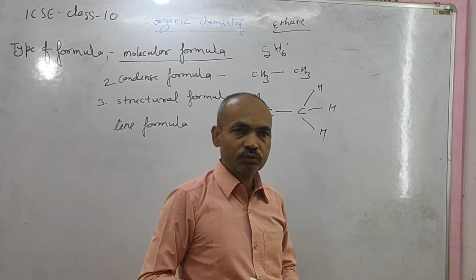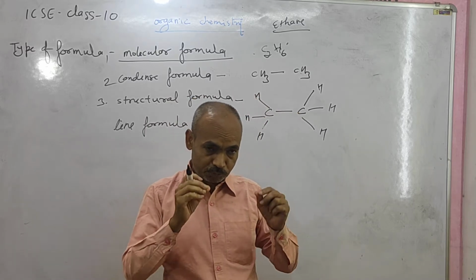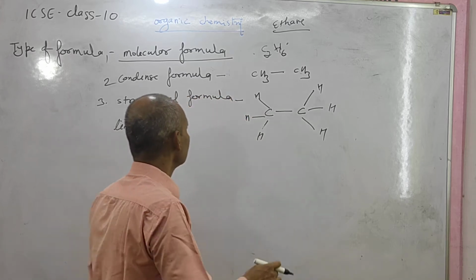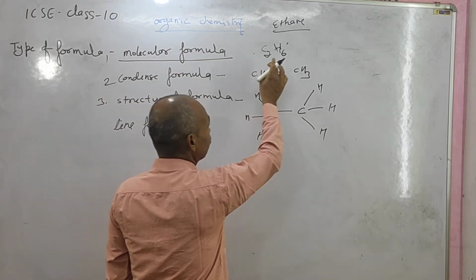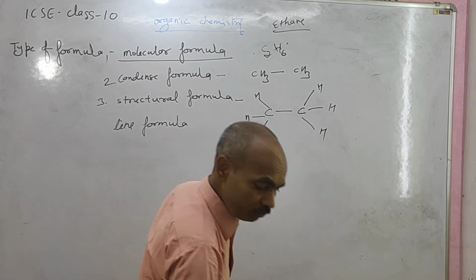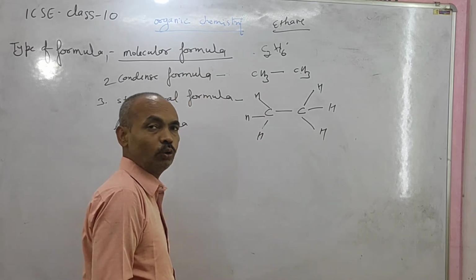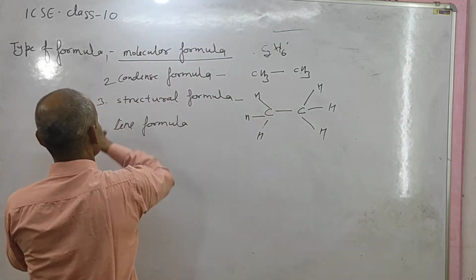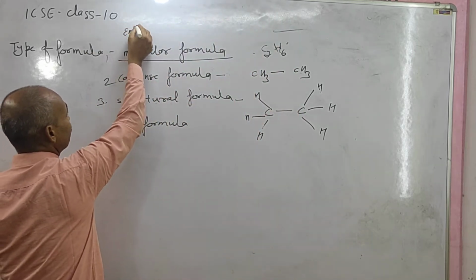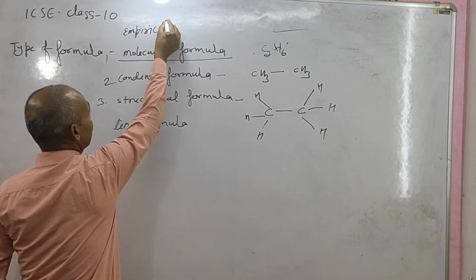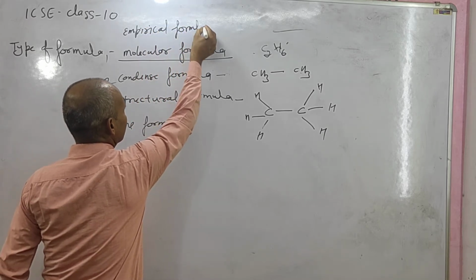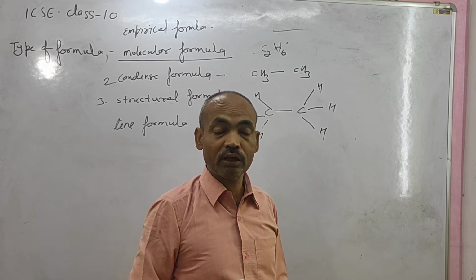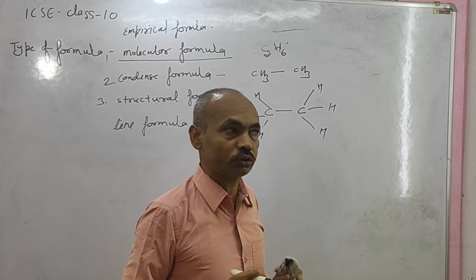But sometimes there is a special type of formula known as the simplest formula. Very simple, and in this formula we can find out only the ratio, and it is known as the empirical formula. The empirical formula gives us only the name of the elements and the ratio of the elements used.